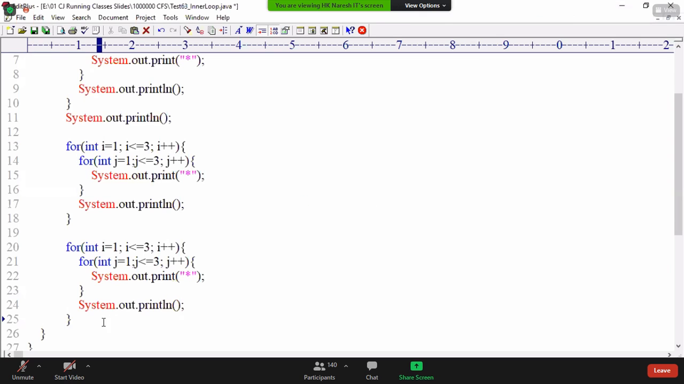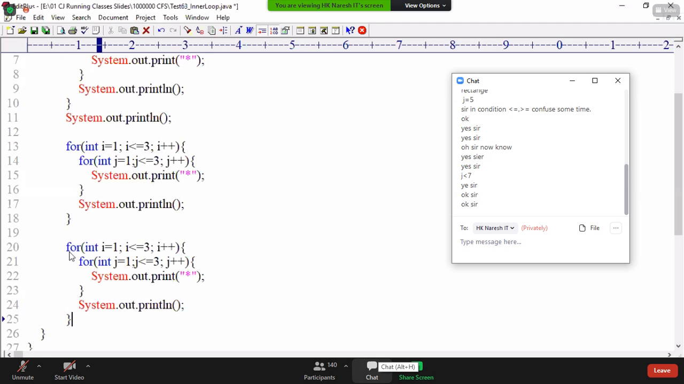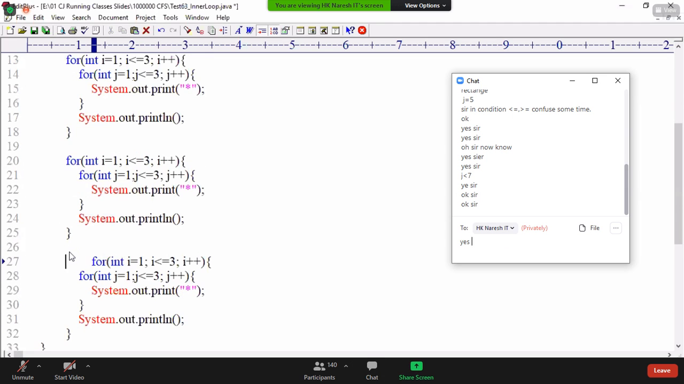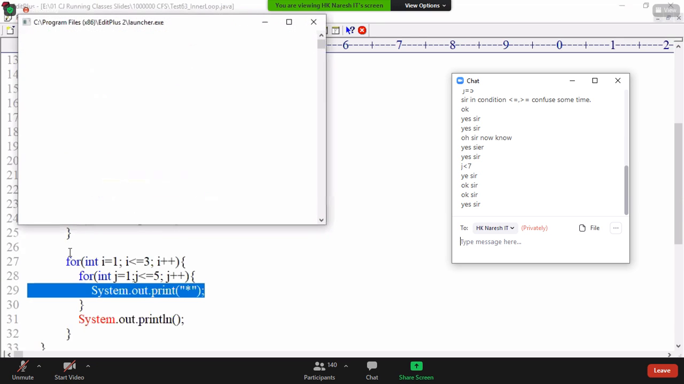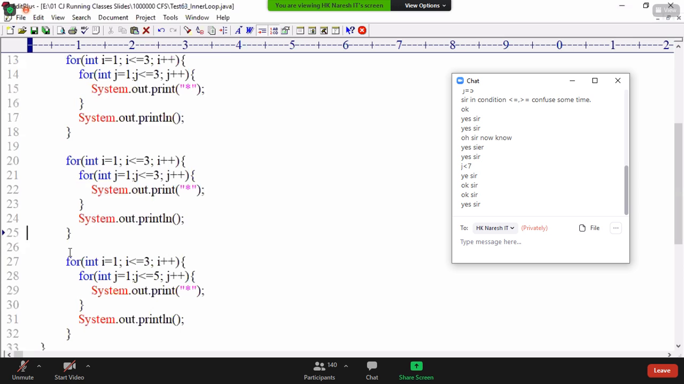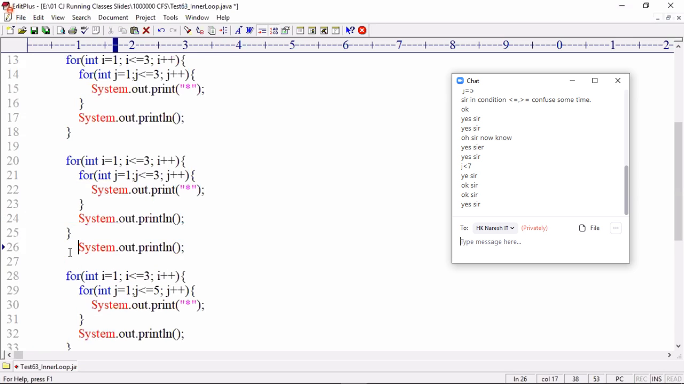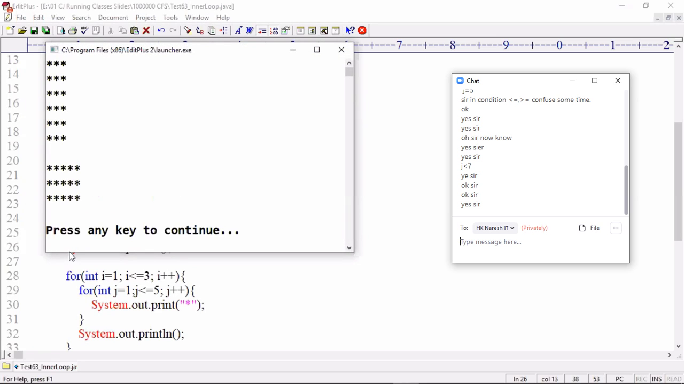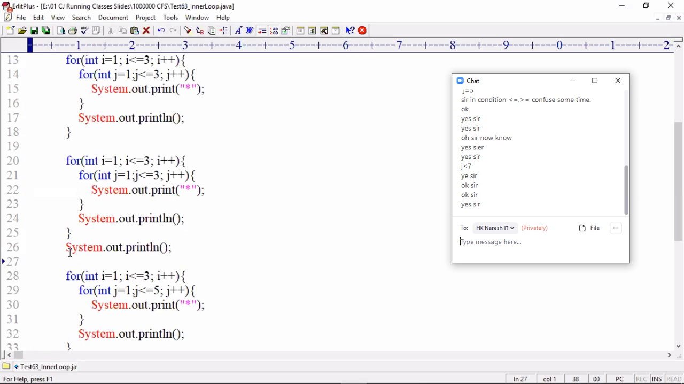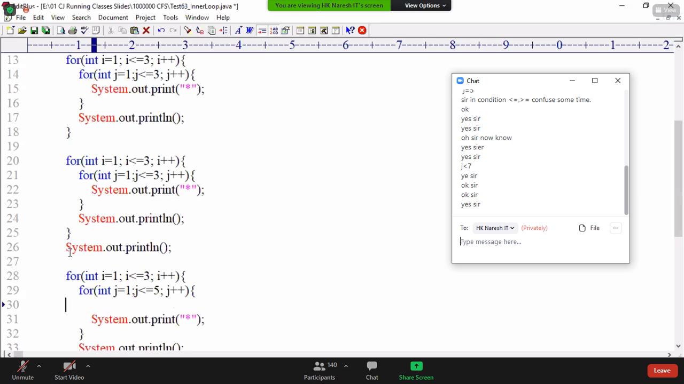Can we try one small example? Small program, let us try. Then tell me, for int i equal to 1, i less than or equal to, let me take 3 rows and 5. Now, if you write here 5, what happens? Star is always displayed. I don't want to display star always. Then what logic should I write? I should place it in an if block.